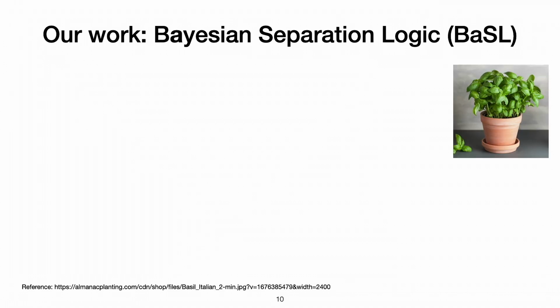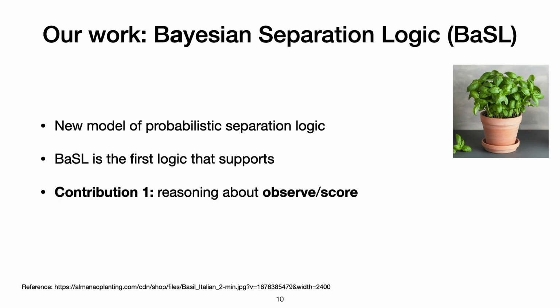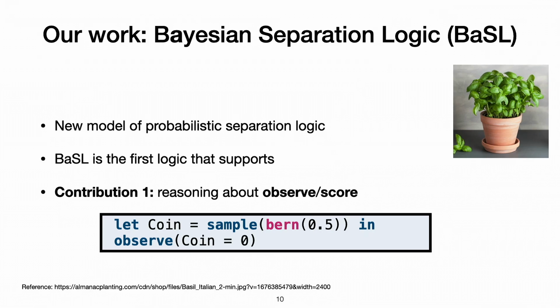So our work is called Bayesian separation logic, BaSL. It's a new model of probabilistic separation logic, the first logic to support the observe, or more generally, the scoring construct in PPLs. So let's look at this example. If I flip a coin and observe that the coin is 0, then from a true precondition, I can actually prove that the postcondition is that the coin has the Dirac 0 distribution, which means that it returns 0 all the time.